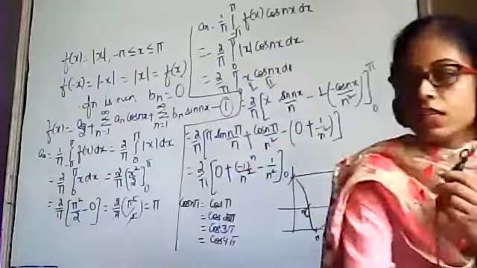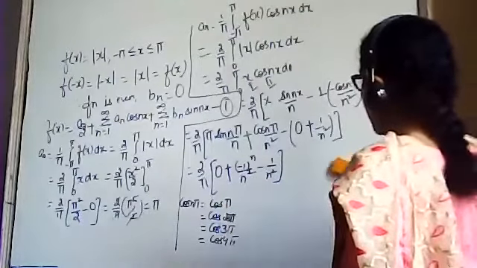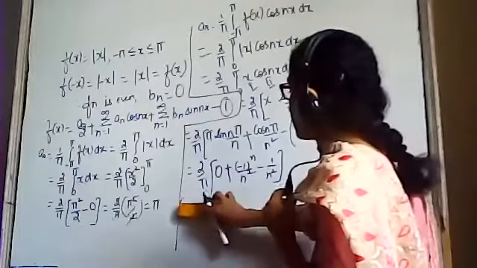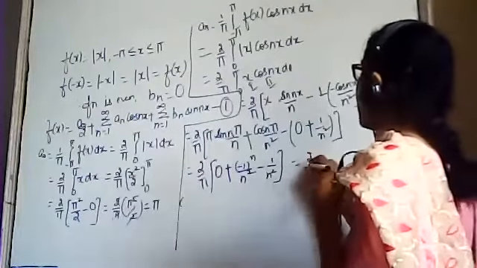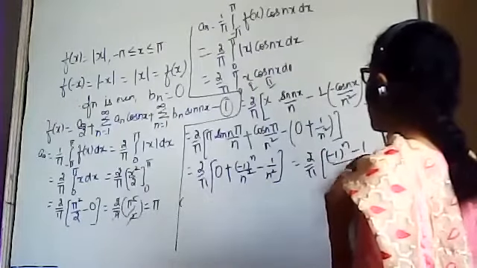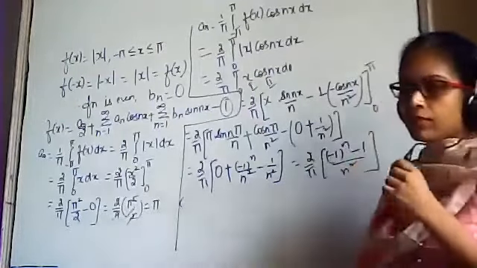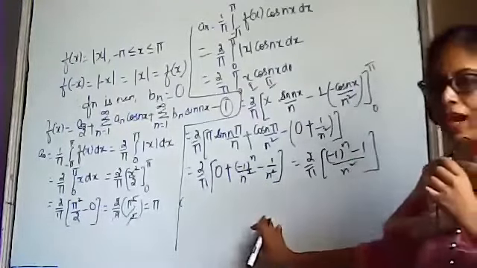So this is equal to 2 by pi into minus 1 the power n minus 1 upon n square. You can leave it over here or you can further expand.